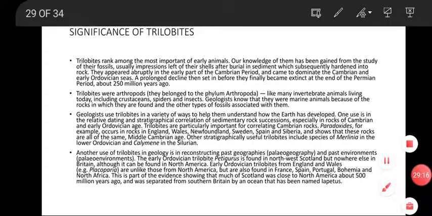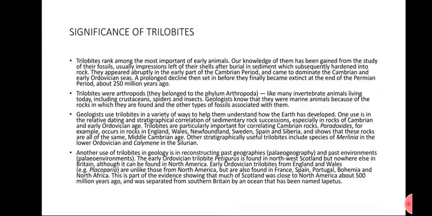This is how sedimentary rocks are correlated, especially the Cambrian rocks, and how trilobites are important for determining the age of rocks and correlating sedimentary rocks. Trilobites are particularly important for correlating Cambrian rocks. For example, a species that occurs in England and is found in Spain shows that the rocks are of Middle Cambrian age. Other useful trilobites include species from the Lower Ordovician, similarly correlating rocks.